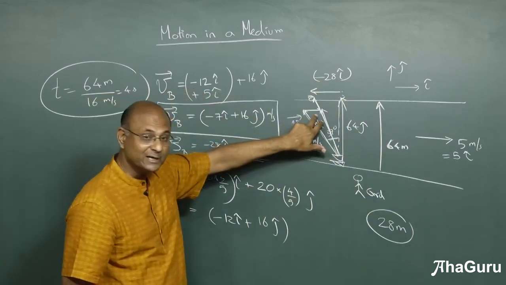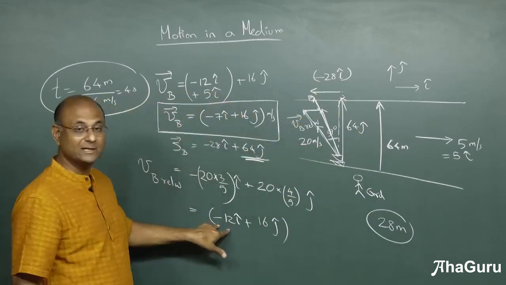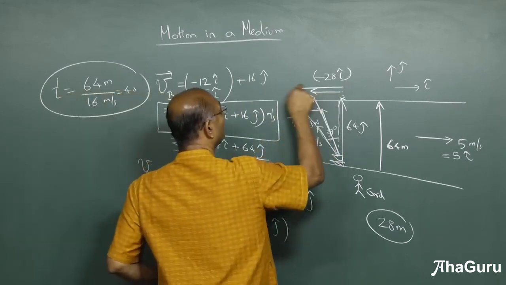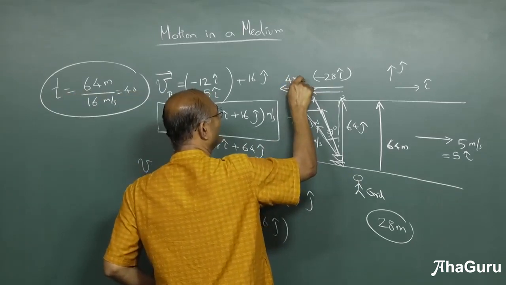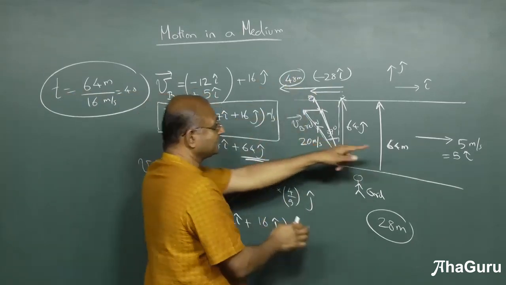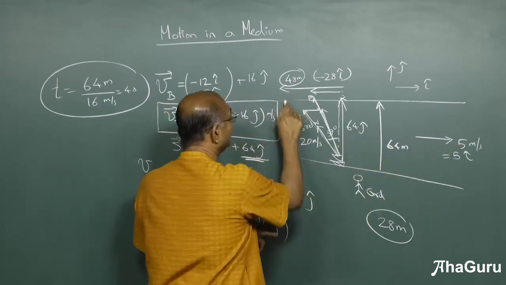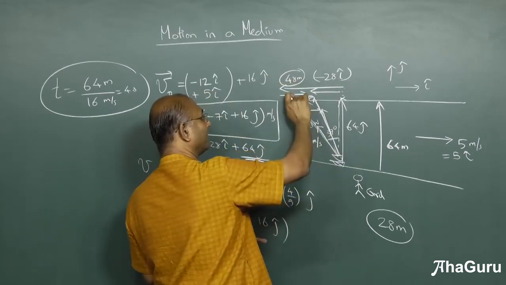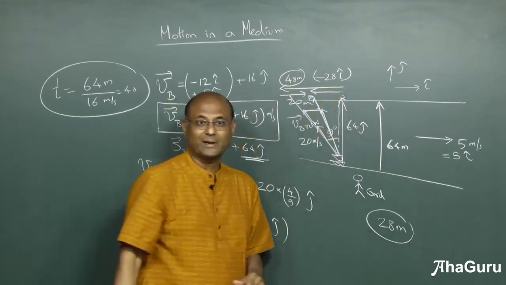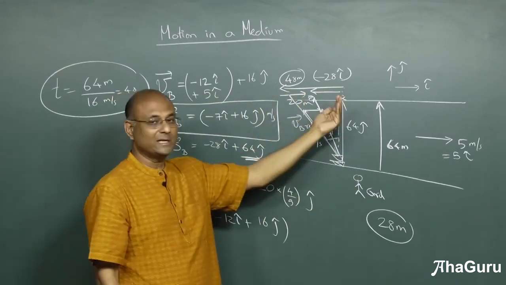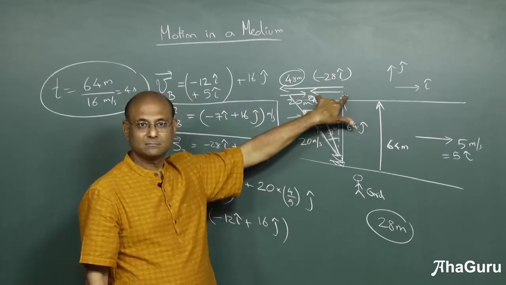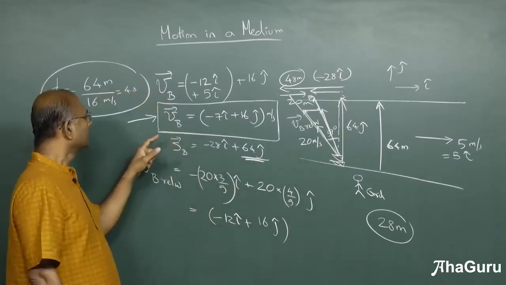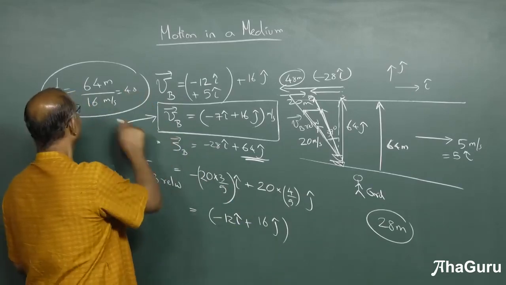If there was no water, then what we should have taken is only minus 12 i. So if this is 64, this would have been into 4, 48. So it would have gone 48 meters is what it should have gone. But because in those 4 seconds the river would take you 4 into 5, 20 down. Does that make sense? You should have gone 48, that's where this would have landed. But because the river would have taken you down 20, so 48 minus 20 is 28. I hope the idea is clear. Okay, so this is one way in which we solve problems. So don't worry too much about this displacement and this time calculation.